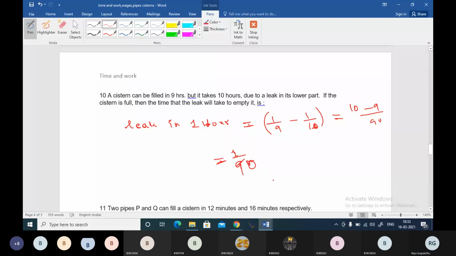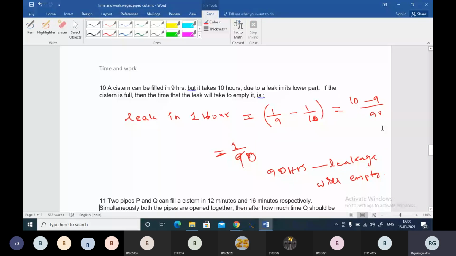That means in 90 hours, leakage will empty the cistern, right?